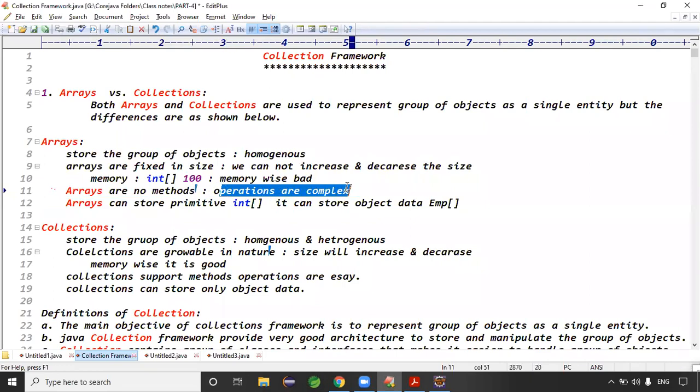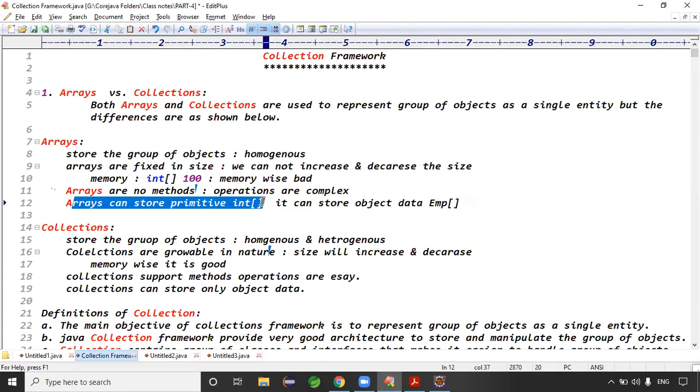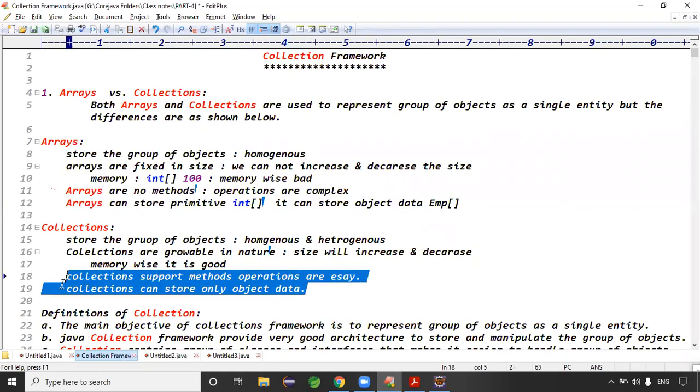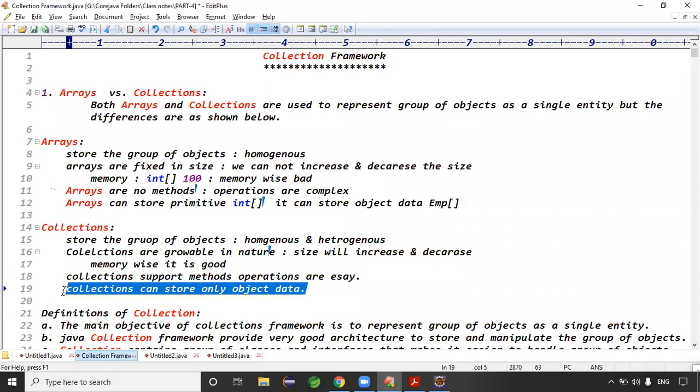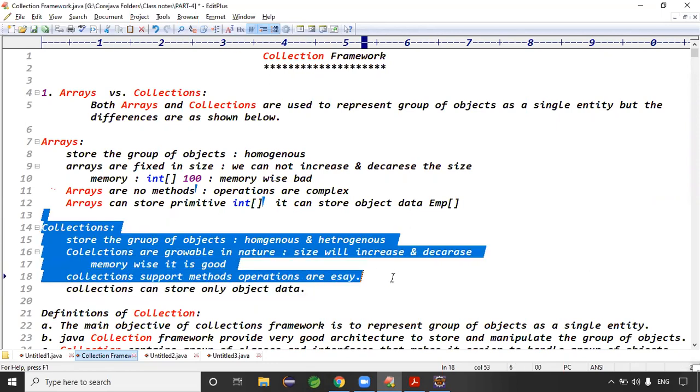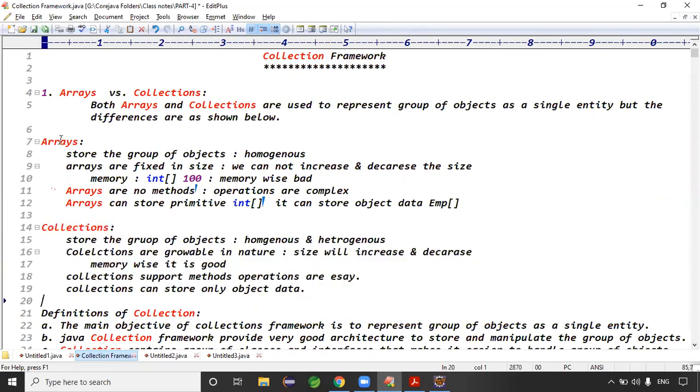Arrays have no methods, which means operations become complex, right? Arrays can store primitive data and object data. An integer array can hold only integer values. An Employee array can store Employee values. But collections can store only what type of data? Collections can store only object data. So we understood that before collections, to store the data we were using arrays only.